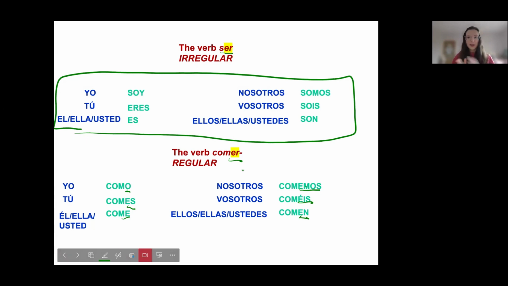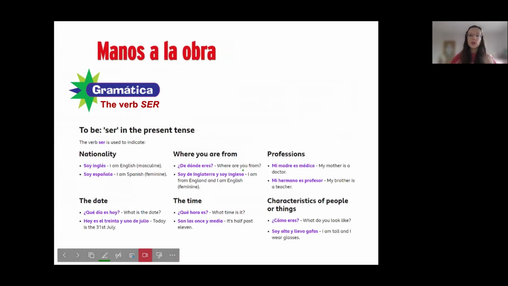So every night before you go to sleep, read it, read it, read it. Every day, read it, memorize it. Soy, eres, es, somos, sois, son. So you can say it just like that. So when do we use ser? Okay, ser, as we said, can be used for nationality, so for an origin. So soy inglés, I am English, or soy inglesa, if we were talking about a girl that was English. Soy española. Okay, so for any sort of nationality, we use ser.